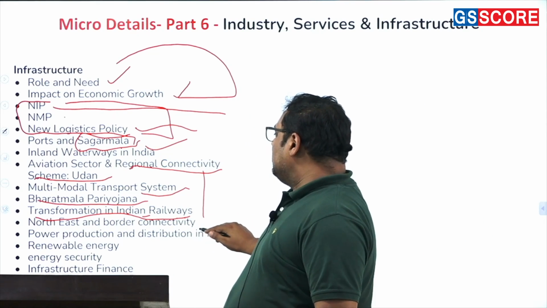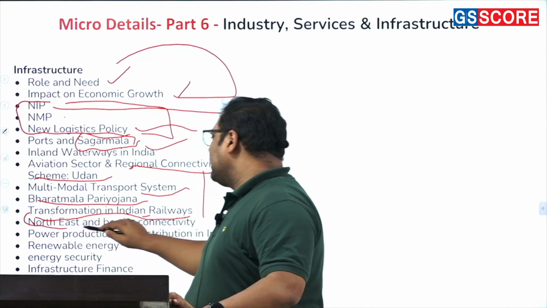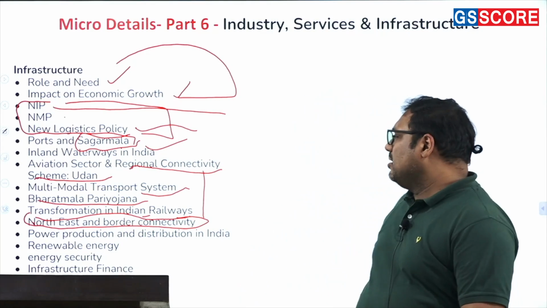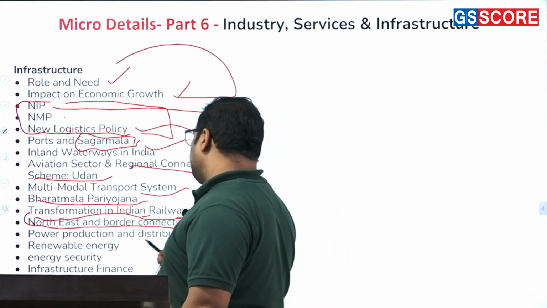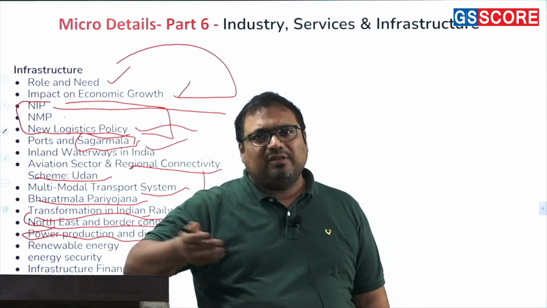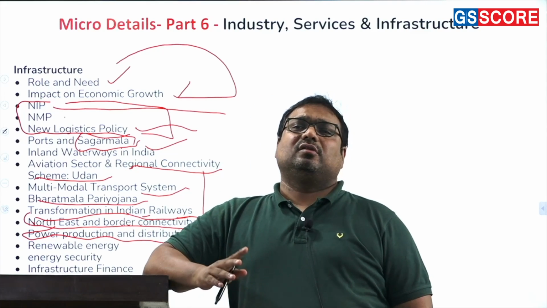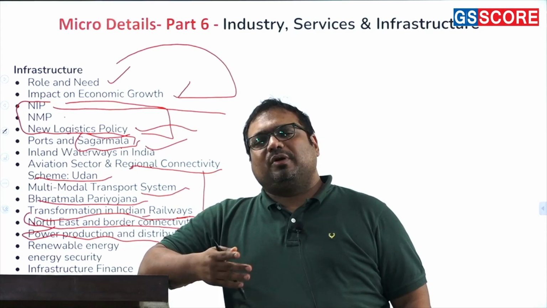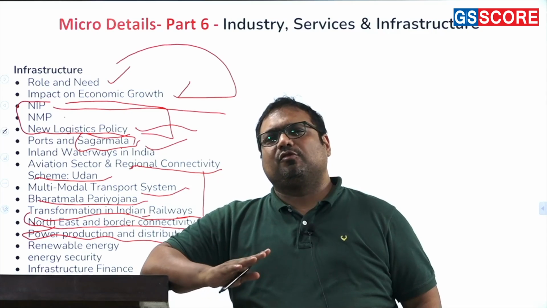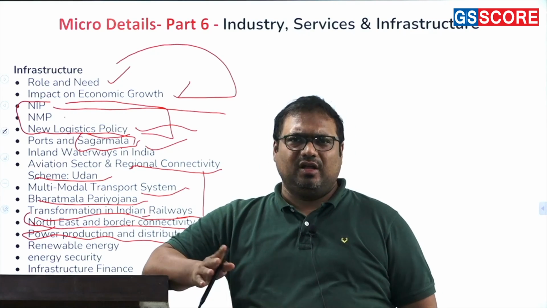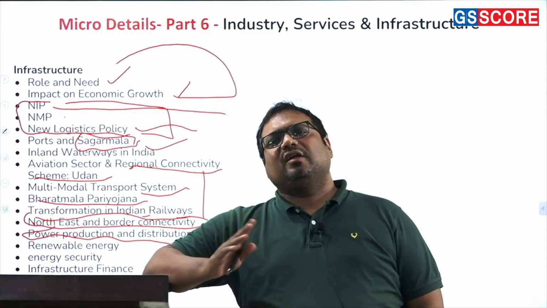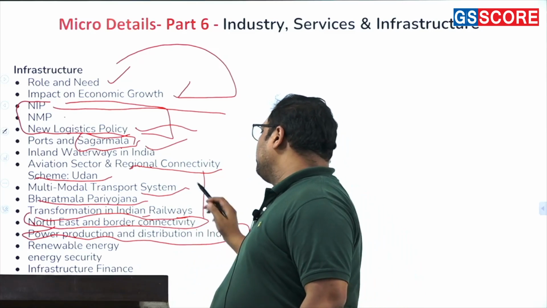Similarly, we have the important topic of the northeast and border connectivity. They can ask you about that in your internal security, in fact. Then power production and distribution in India is an important topic. What are the gaps in the production, and more than production, what are the gaps in distribution? Because production-wise we have actually gone much ahead, but it is distribution which is a bigger problem. Some states in India already have 24/7 electricity. They have electricity throughout the day and throughout the year almost, whereas there are states in India where electricity has scheduled cuts every day. So those are distribution problems.